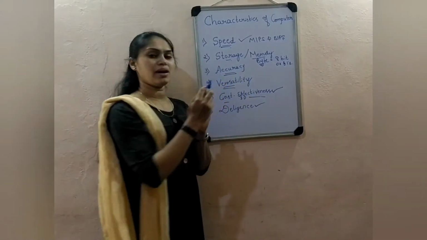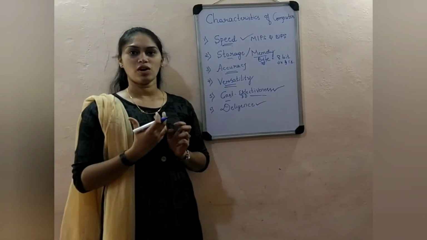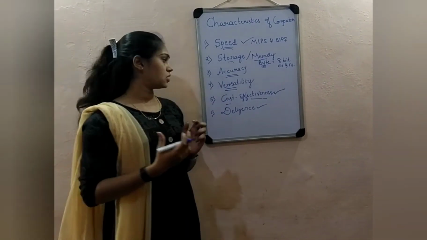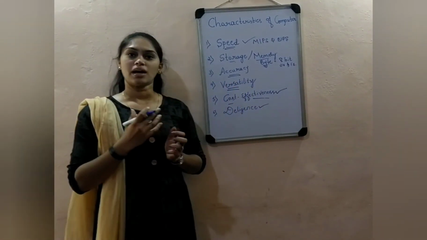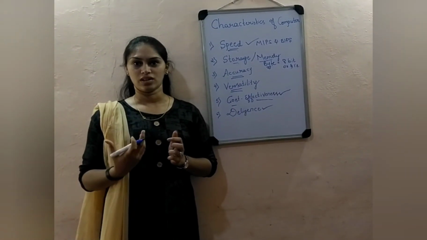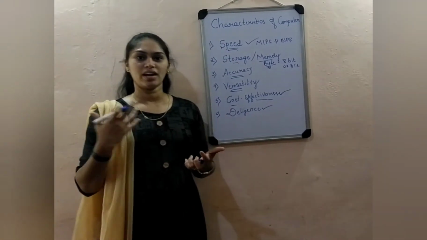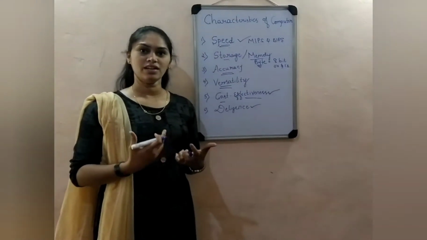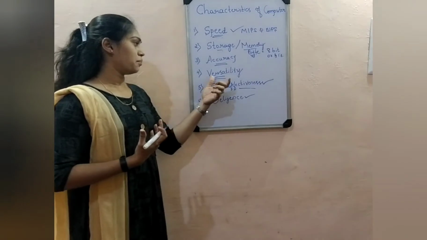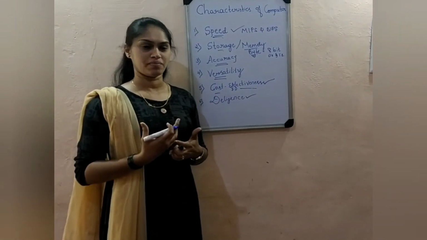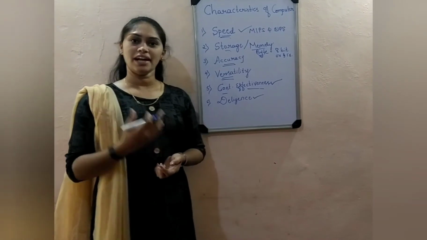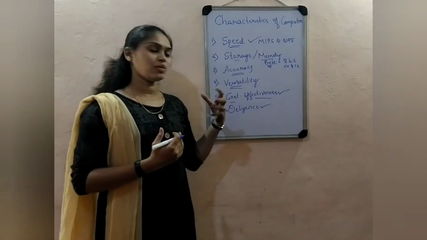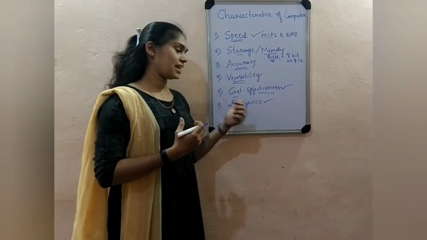Accuracy means data will be produced as an accurate result that doesn't include any kind of errors. Versatility means the computer is capable of doing any kind of work. It can be research work, teaching, training, photographs, or you can also use the computer for entertainment purposes, right? So the computer is versatile in nature. Cost effectiveness means it reduces the human effort and also reduces the paperwork, so that we can minimize the cost. Then what is diligence here?